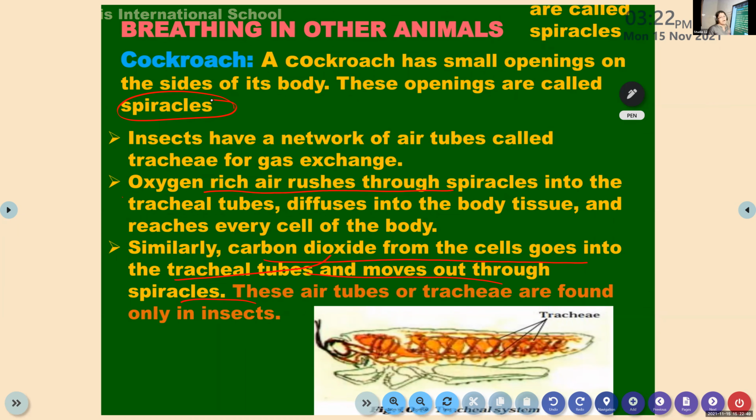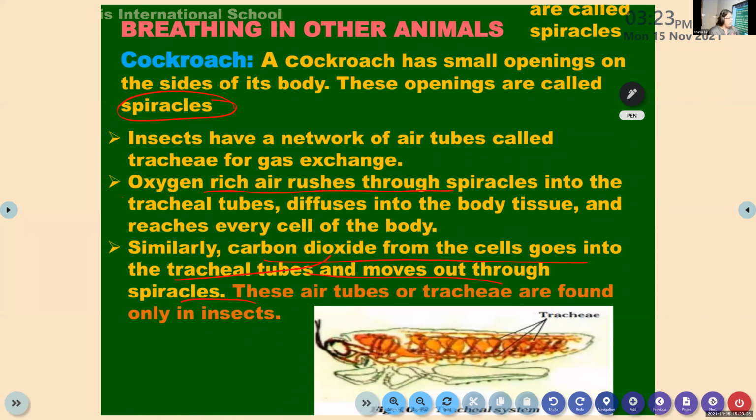Then what will happen to the carbon dioxide? The carbon dioxide from the cells goes into the tracheal tubes, and then it comes out through the spiracles. So this is how breathing takes place, and this is the only system found in all types of insects. They have only two major parts: one is the trachea or tracheal tubes, and the other important part is the spiracles. These are the only two parts for insects.